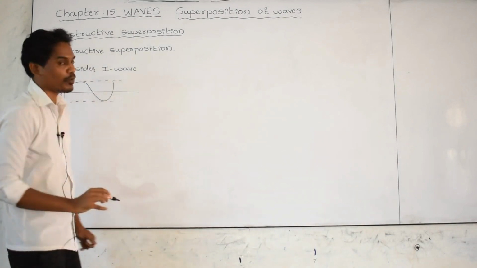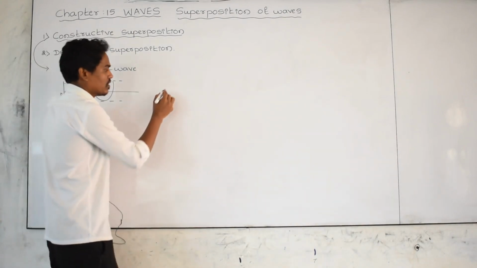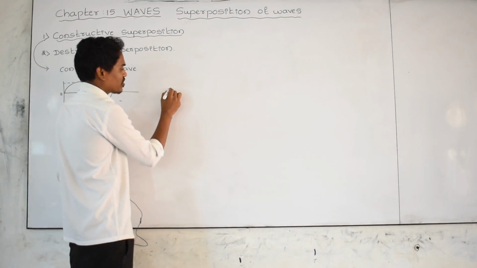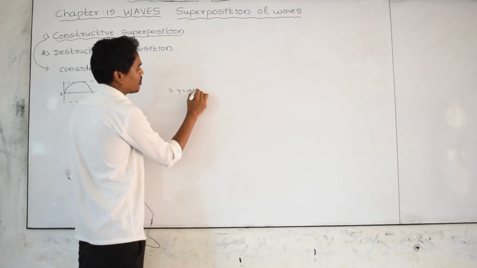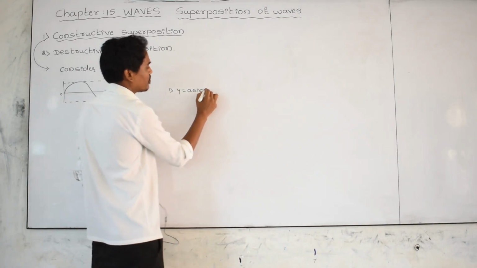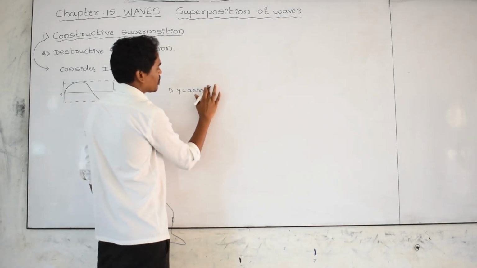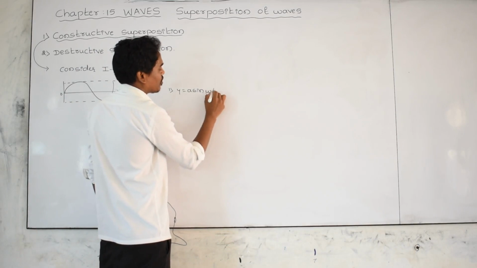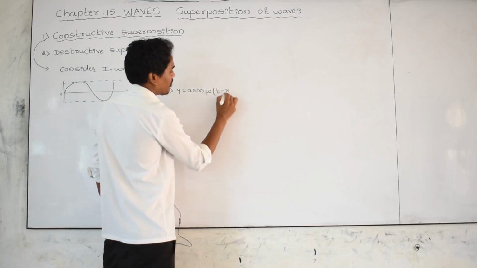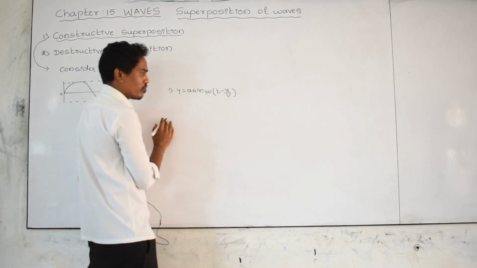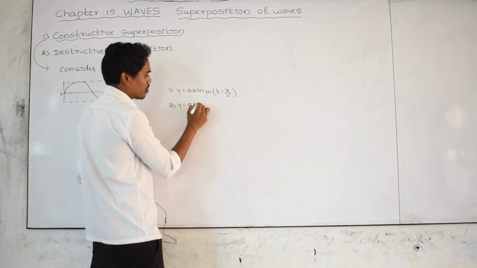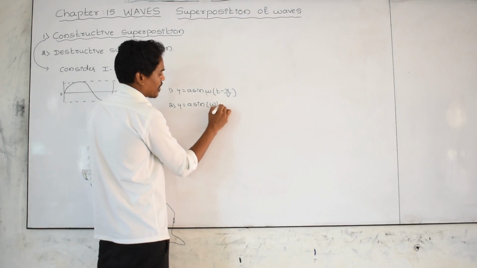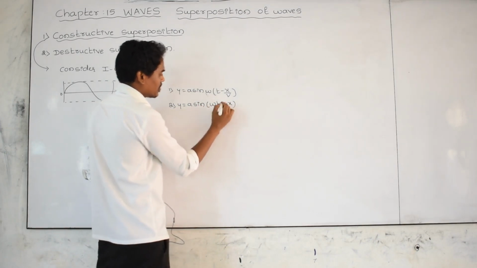You know very well the wave equations. There are four wave equations. The first one: y equals a sin of omega into t minus x by v. This is the first wave form. Second wave equation: y equals a sin of omega t minus kx.